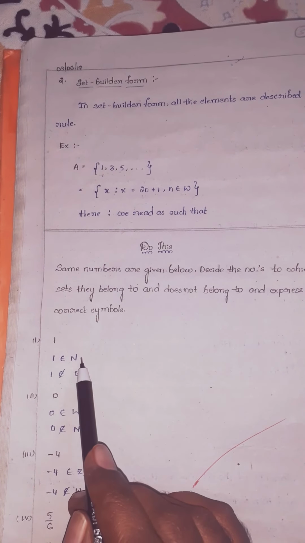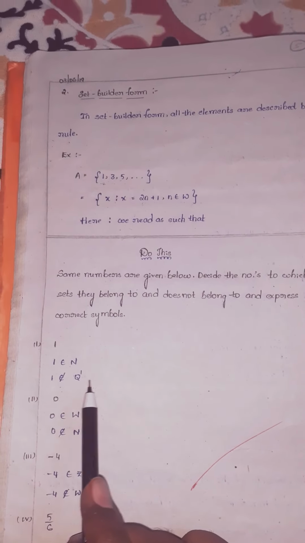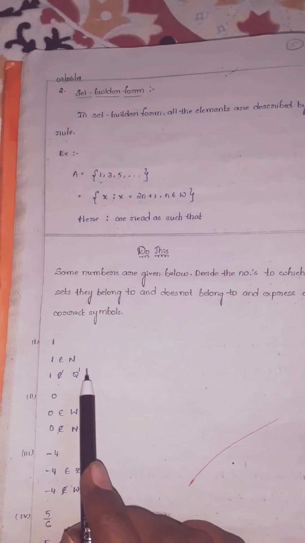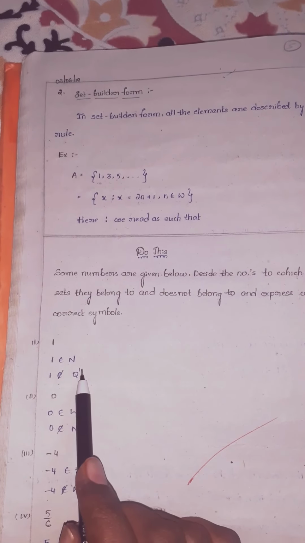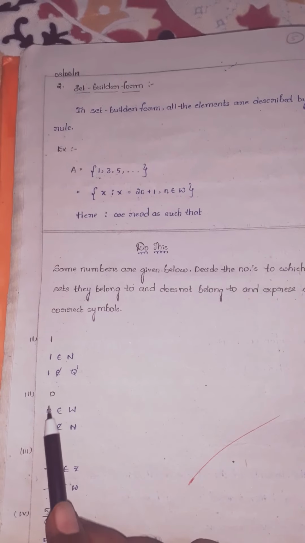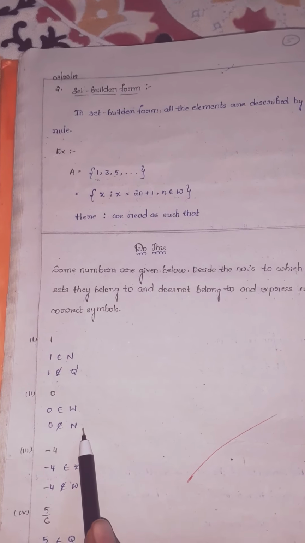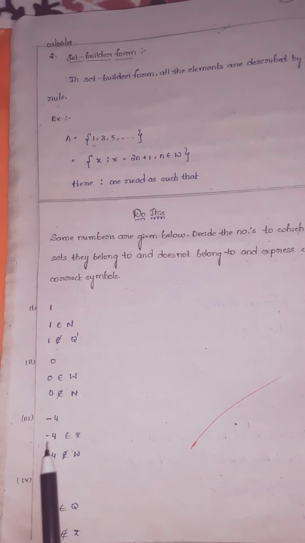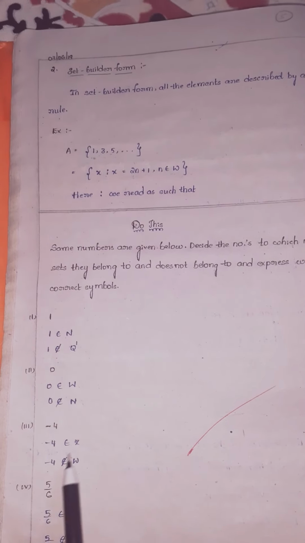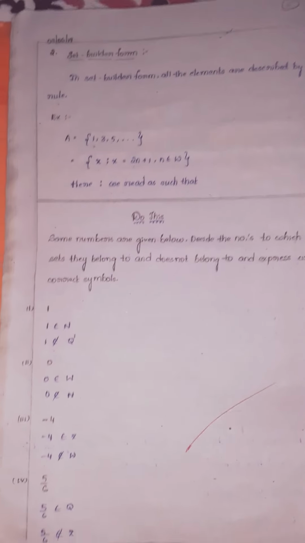One belongs to natural numbers. One does not belong to irrational numbers. That's why Q dash. Next, 0 belongs to whole numbers, means W. 0 does not belong to natural numbers. Is it clear, children? Next, -4 belongs to integers. -4 does not belong to whole numbers.